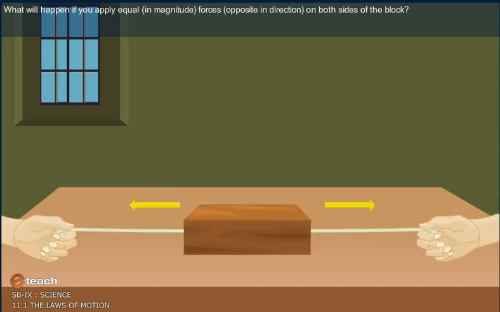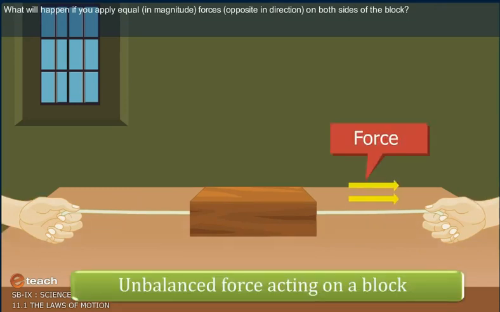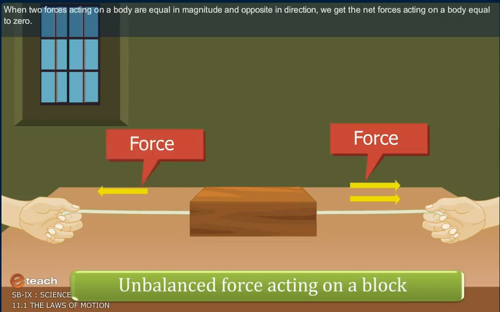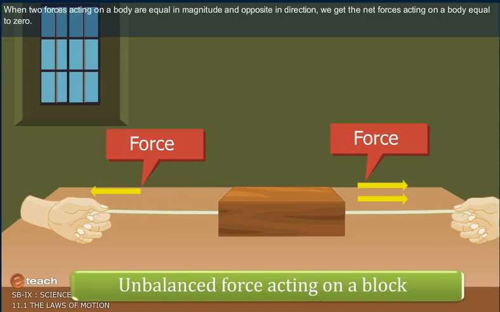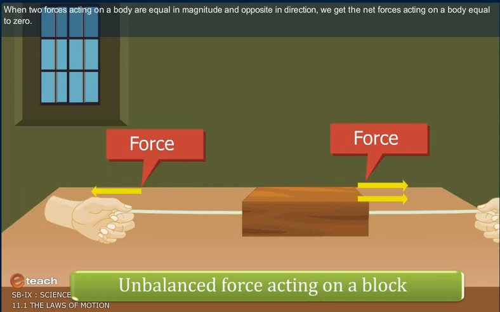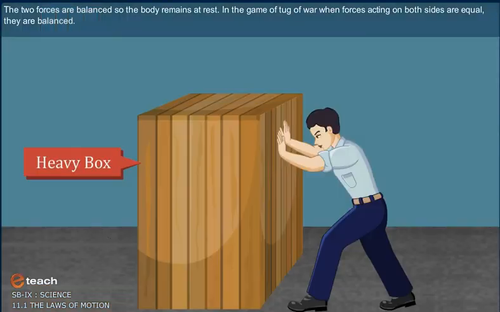What will happen if you apply forces equal in magnitude and opposite in direction on both sides of the block? The block will not move. When two forces acting on a body are equal in magnitude and opposite in direction, the net force acting on the body is equal to 0. The two forces are balanced, so the body remains at rest.